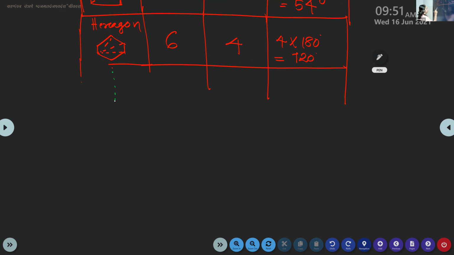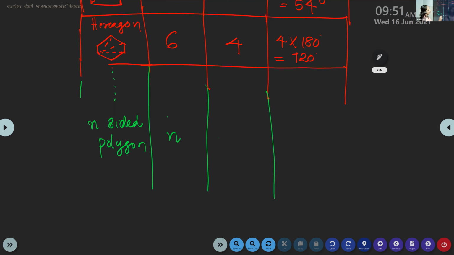So you just put some dots here, so that now you are not drawing any other polygons. You just write n-sided polygon, and the number of sides is n. Number of triangles is n minus 2, and we will be writing n minus 2 into 180.